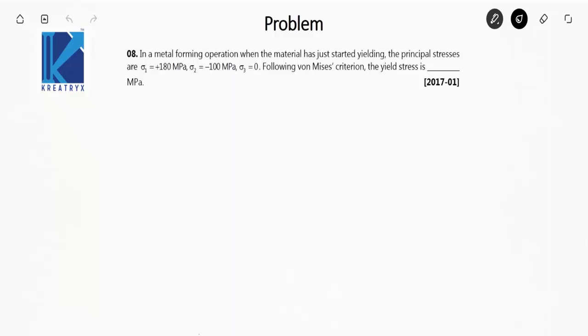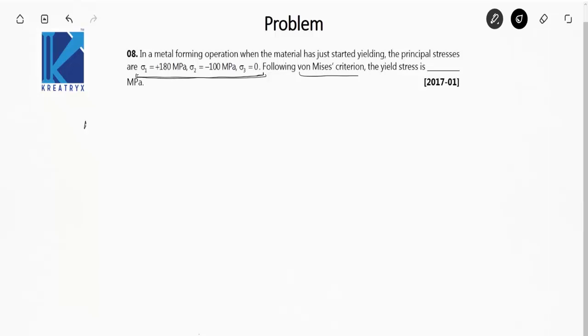Okay, in a metal forming operation, when the material has just started yielding, the principal stresses are given. Okay, so the principal stresses are again given to you. Read ahead to find which theory you have to use to solve this question. Following von Mises criteria, the yield stresses. Okay, again a simple question and based directly on a formula.